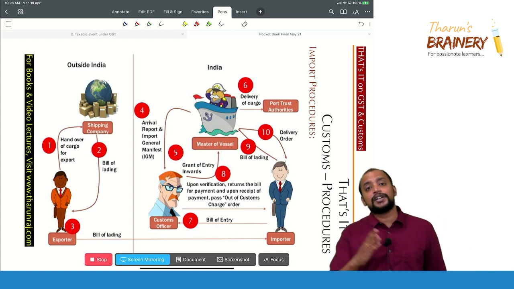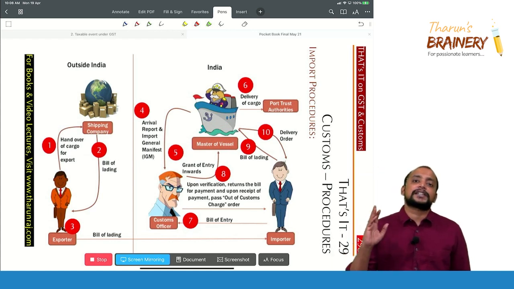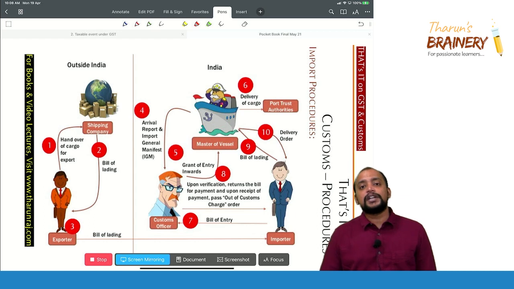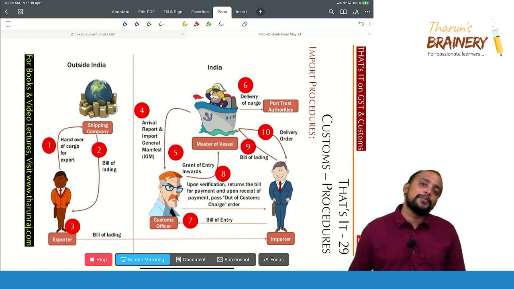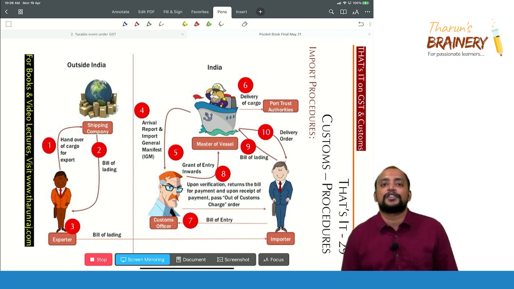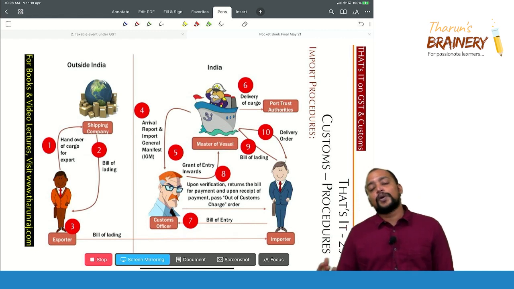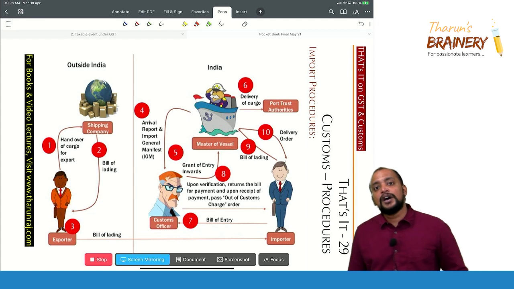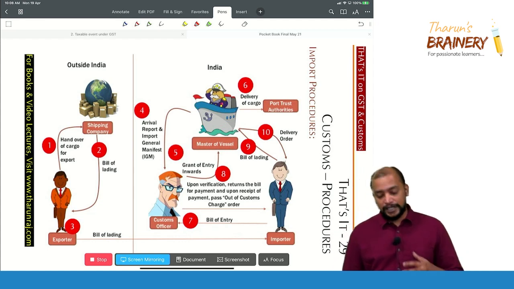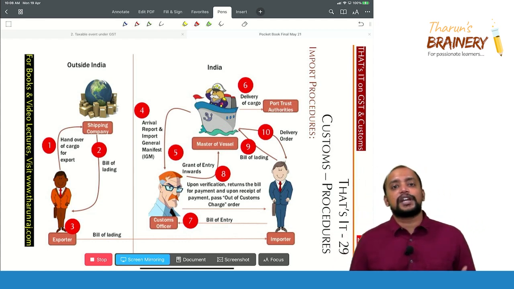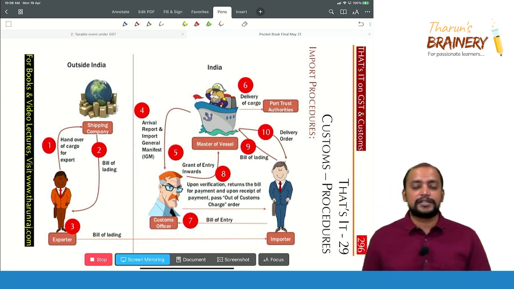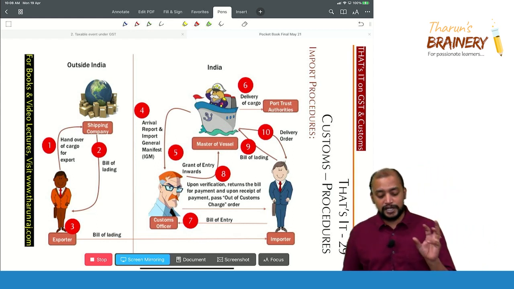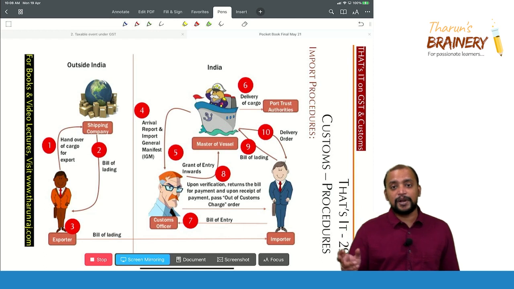So when bill of entry is filed, and if the bill of entry is complete in all aspects, immediately the importer has to make the payment of customs duty after acknowledgement of the bill of entry. And once the customs duty is paid, thereafter customs officer will pass out of customs charge order, which means that the goods can be taken for clearance. That is the meaning of out of customs charge order. So that is step number 8.